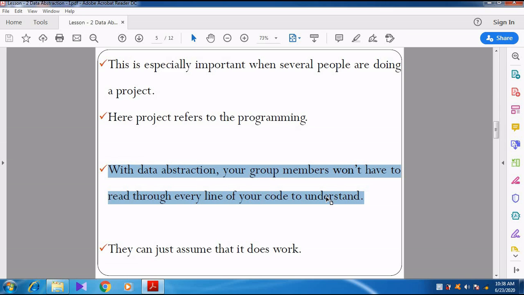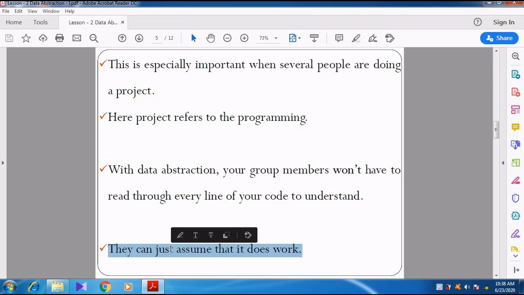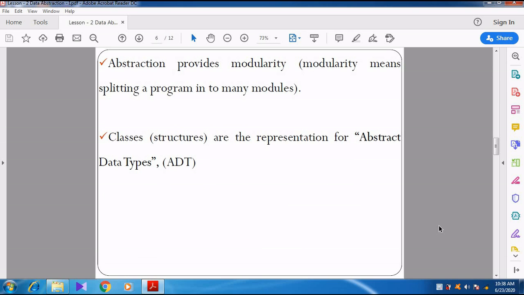It will not contain 10 lines of program like what you study in the 12th standard or 11th standard. It will not be like that. It will be more than 100 lines, or 1,000 lines or 2,000 lines. So they can't go line by line. Instead, the group members, that is each and every programmer, check whether the program works or not. They can just assume that it does work. That is what they call data abstraction. See here, abstraction provides modularity.